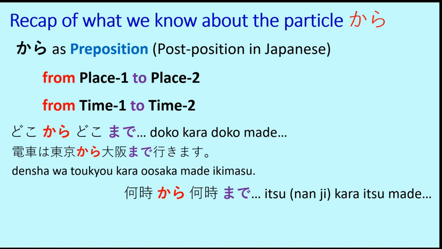In the same way, for time, we can use kara and made. So nanji kara nanji made or itsu kara itsu made. Itsu is when, so from when to when. And if we say nanji, then from what time to what time. So both are valid: doko kara doko made, dochira kara dochira made, itsu kara itsu made, and nanji kara nanji made. All these four question types we discussed when we discussed kara and made when used as postpositions.